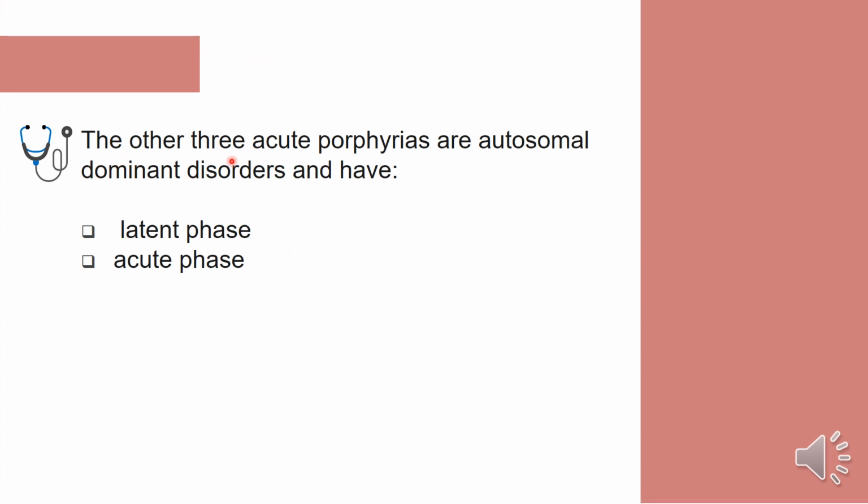Now, the other 3 acute porphyrias are autosomal dominant disorders, and they will have a latent phase and an acute phase. The latent phase is like a hidden phase, and in the acute phase the symptoms will be manifested.